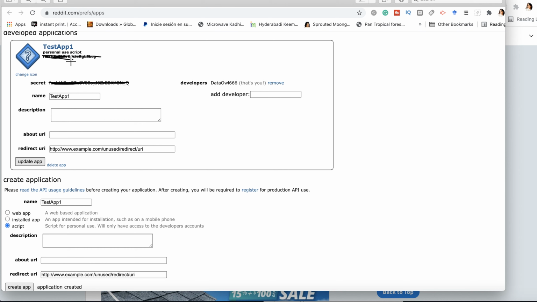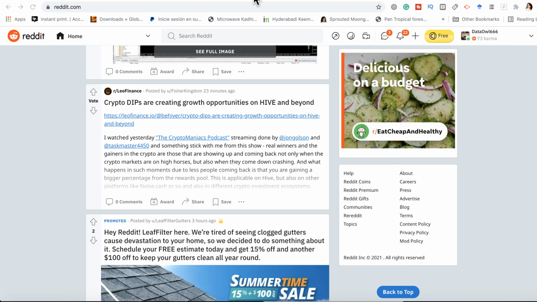So once the application is created, you'll get a secret code and a client ID over here. And those are the only two things, along with your Reddit username, that you need in order to access data off Reddit. And that's exactly what I did.